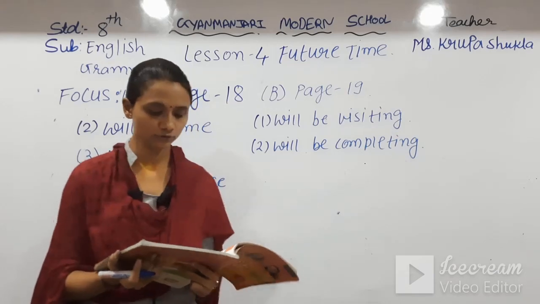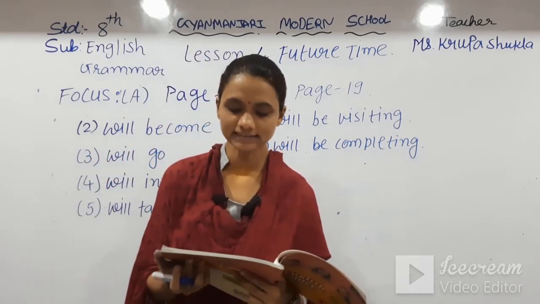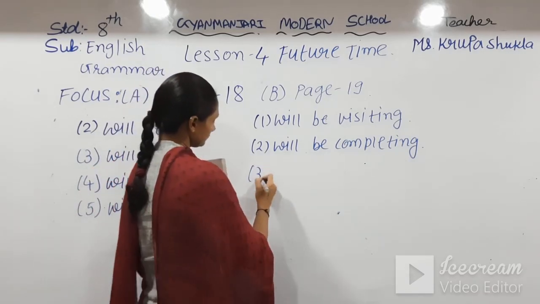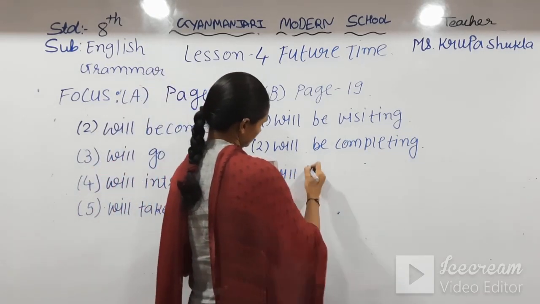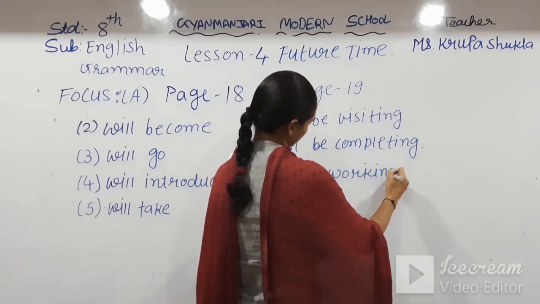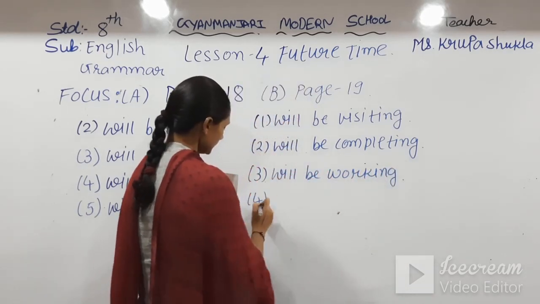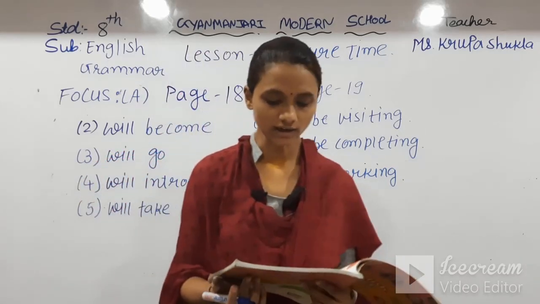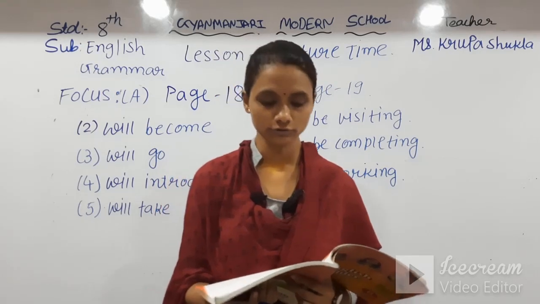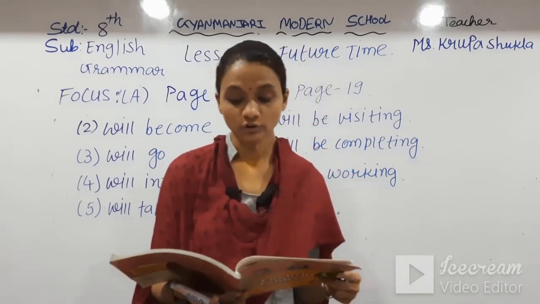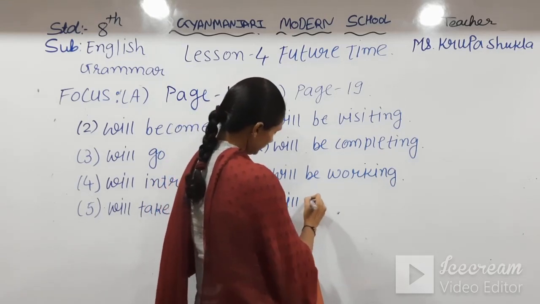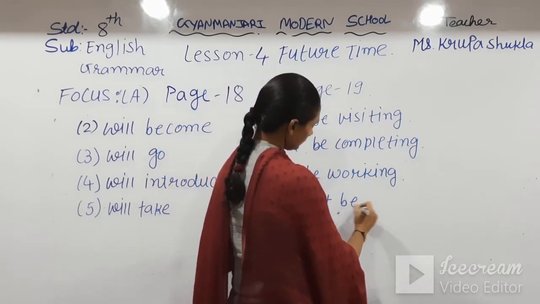Number 3, in 2 days' time my cousin blank as a fashion designer, so will be working. Number 4, it is they blanked our house during this festive season. Here negative we have to use, so they will not be coming.